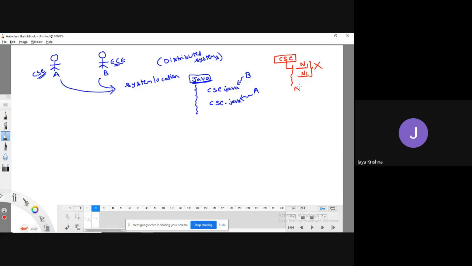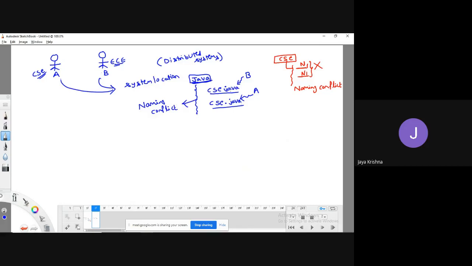That error you are getting is because of naming conflict. Am I right or not? Yes. So similarly, when two persons are trying to work in a single location and they give the same name to a particular file, you get a naming conflict problem.